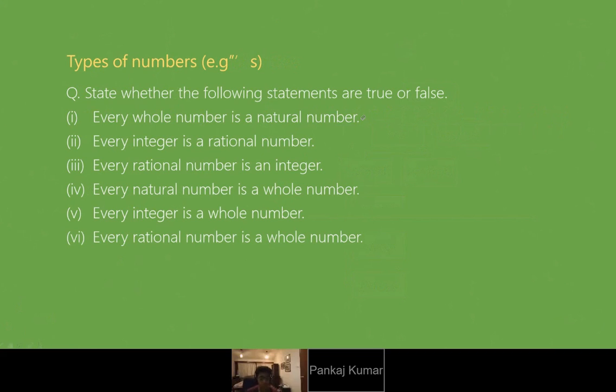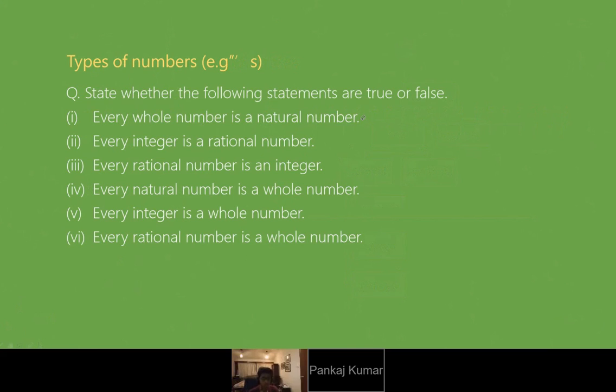Third, every rational number is an integer. True? Suppose I take 1 by 2. Is it an integer? No. Integers don't have decimals included in them. Okay, fine. Remember this.